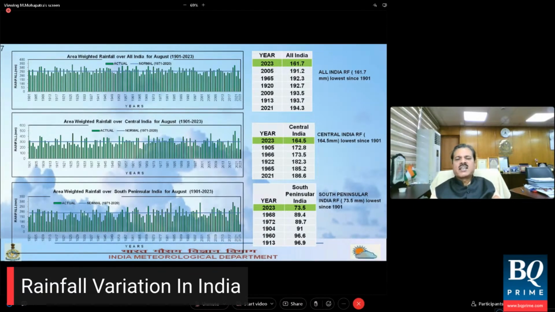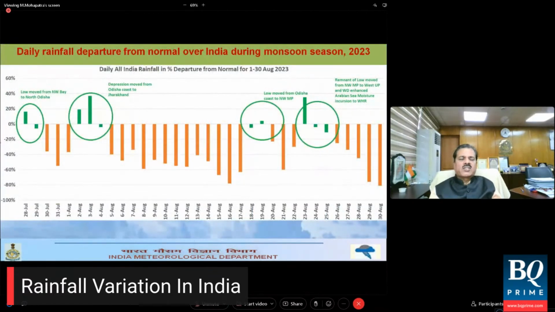Now, if I just look at central India, which has been affected, 2023 was also the lowest since 1901. Considering South Peninsula, that is the last figure at the bottom, you will find that it was also the lowest. It is 73.5 mm since 1901. So I want to say that the August rainfall in 2023 is one of the worst cases in the recorded history of India. Now let us look at what happened during the month vis-a-vis the major weather systems.